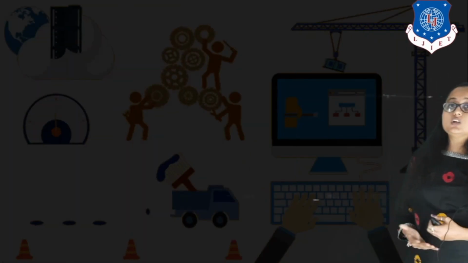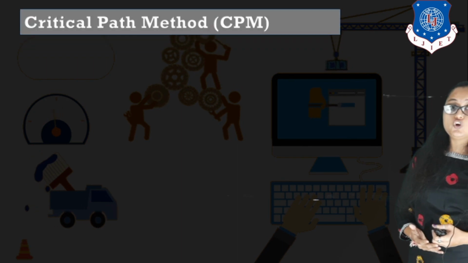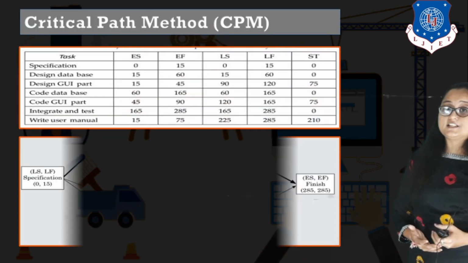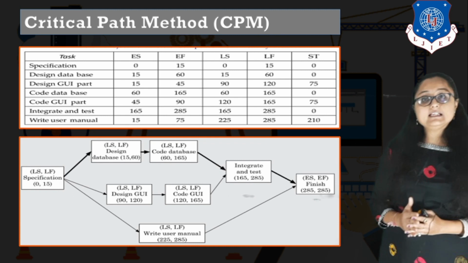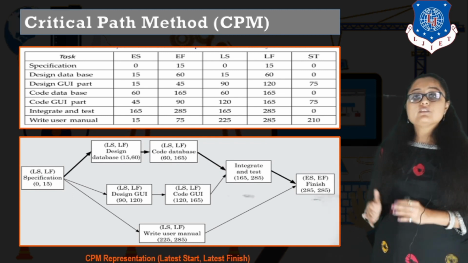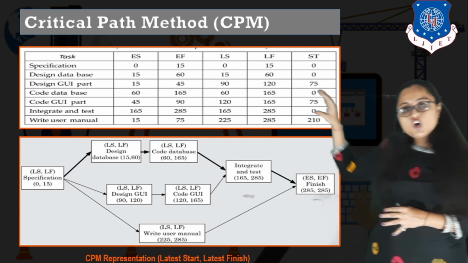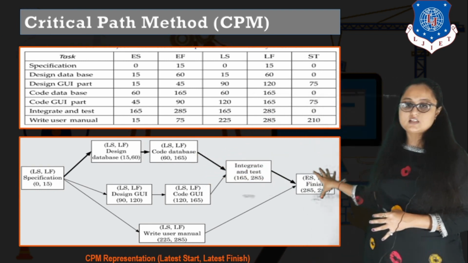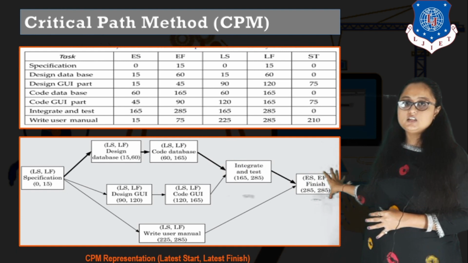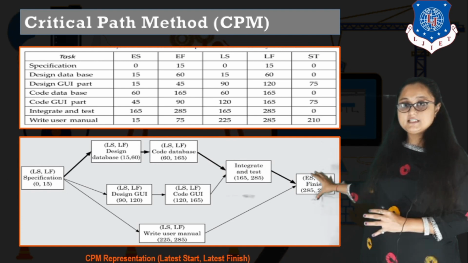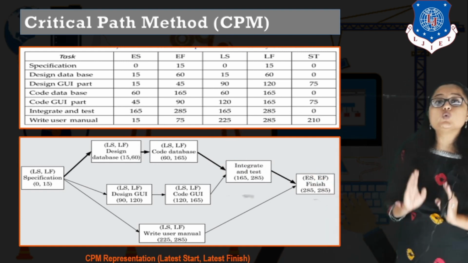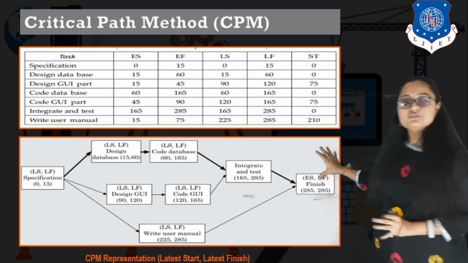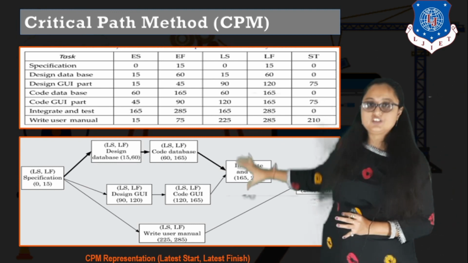Now similar to earliest start and earliest finish, we also have latest start and latest finish. But in latest start and latest finish, we are not going to start from specification. Instead, we are going to start from last. That is, we know from earliest start and earliest finish that our project is getting completed on which day? 285th day, right? So we will start from here and we will backtrack.